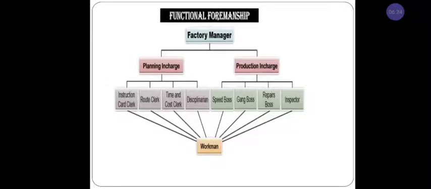We have planning in charge and production in charge. Taylor has given the two in charges, that is planning in charge and production in charge. Planning in charge consists of 4 departments and production in charge consists of 4. In planning in charge we have instruction card clerk, route clerk, time and cost clerk, disciplinarian. And in production in charge, speed boss, gang boss, repair boss, inspector.